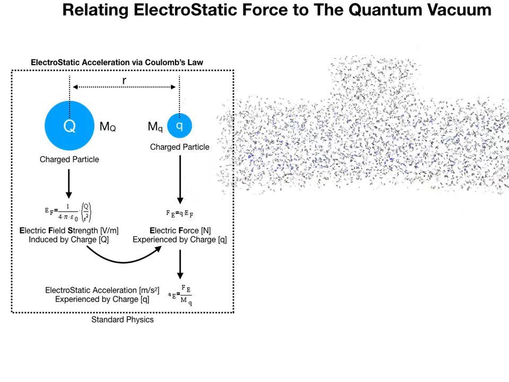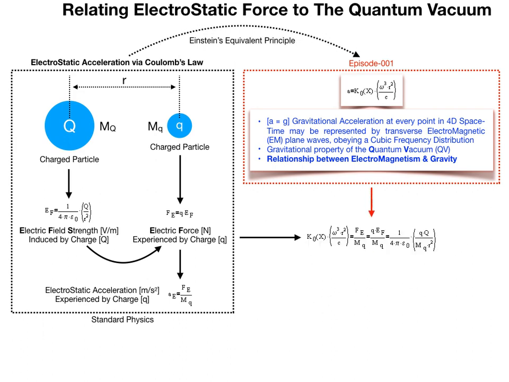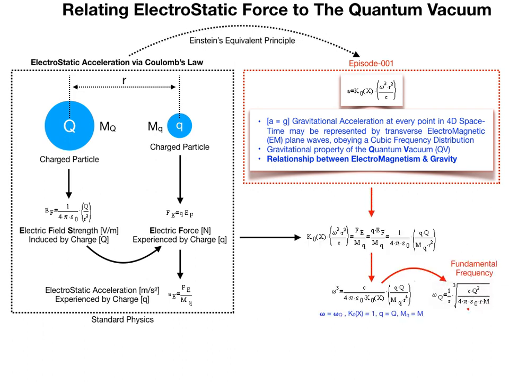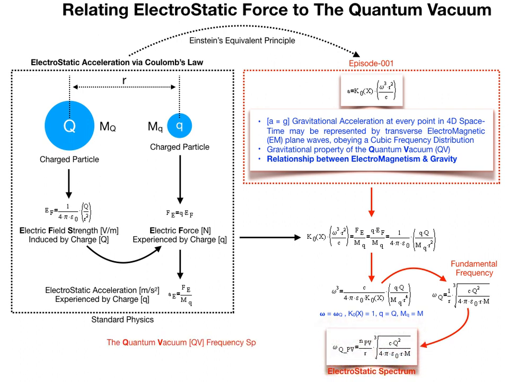particle. Let's now revisit the form of gravitational acceleration we derived in episode 1. Please review episode 1 if required. By invoking Einstein's equivalence principle and once again, following the process arrows, we arrive at a quantum vacuum frequency solution for the electrostatic spectrum. This denotes the frequency distribution of the quantum vacuum, induced by the presence of these two source charges.